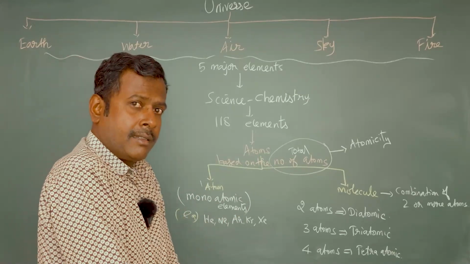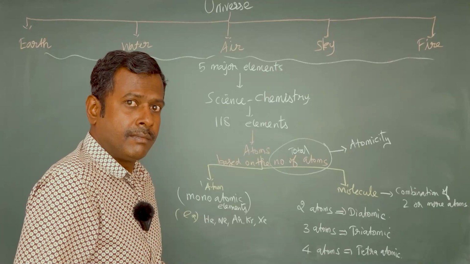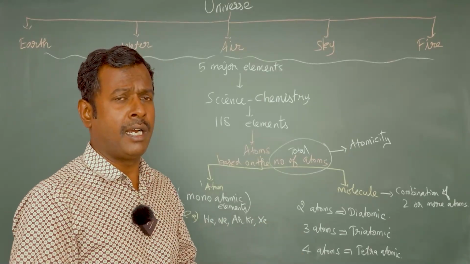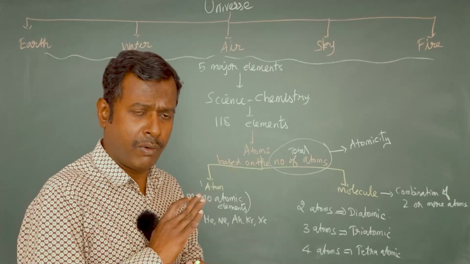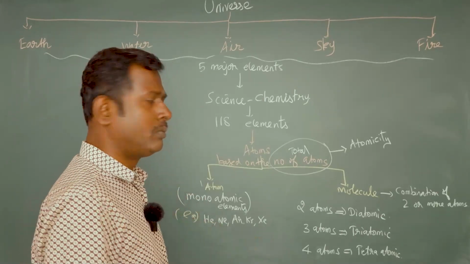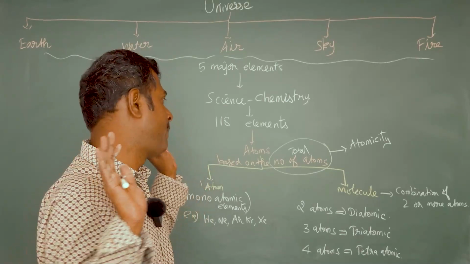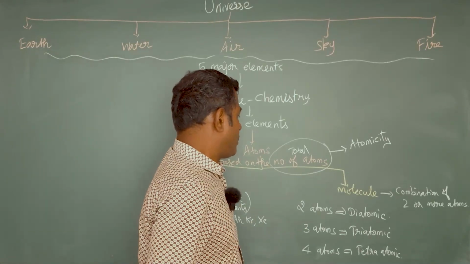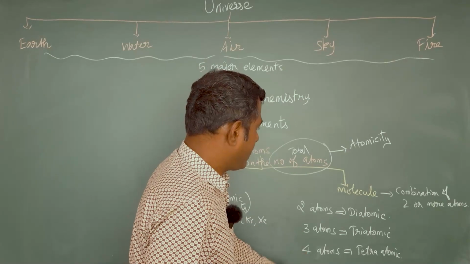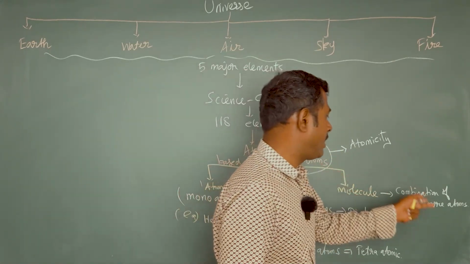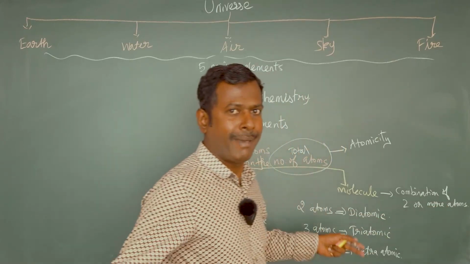The single inert gas itself is present. There are no two inert gases joined, and there won't be a chemical bond between two. They exist as such in the single atomic state. Two atoms, three atoms, four atoms, five atoms are otherwise called molecules. So a molecule is the combination of two or more atoms combined together.